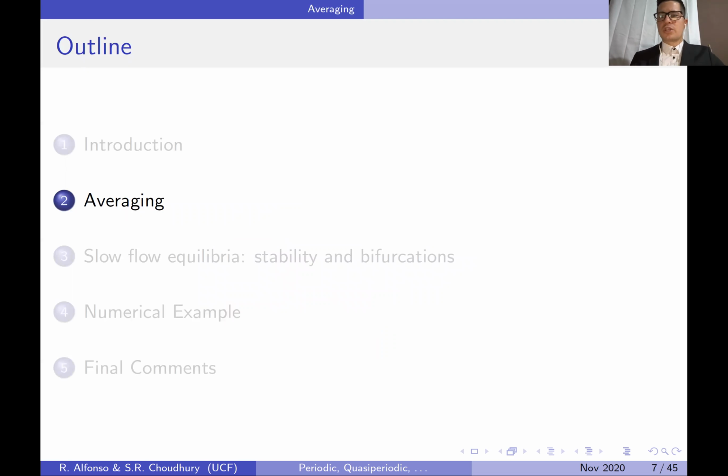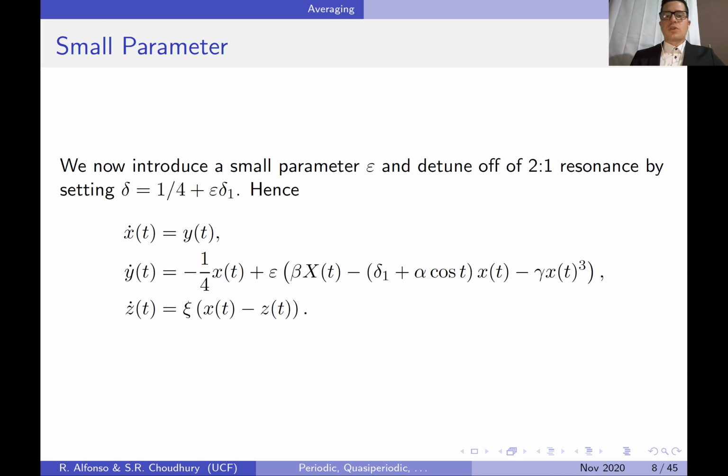Now, let's go ahead and do the averaging process. We shall introduce a small parameter epsilon, and we are going to tune to the 2-1 resonance by setting delta equal to 1/4 plus epsilon delta 1. Therefore, the system now reads x dot equals y, then y dot equals pretty much the same expression, only that now we have, instead of b, beta, instead of delta, we have delta 1, and instead of a, we have alpha, and instead of c, we have gamma. Because we have said that a equals epsilon times alpha, and so forth.